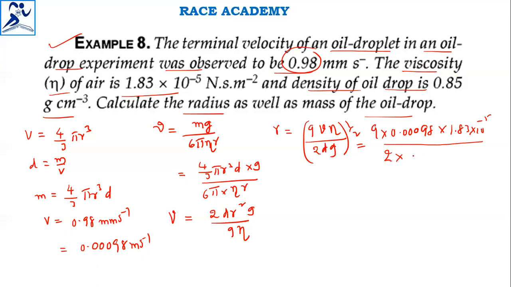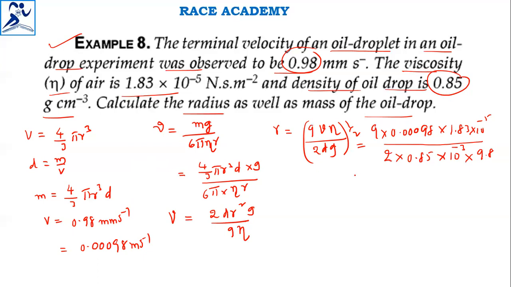The density given is 0.85 in grams; we convert into kilograms, it will become 10 power 3, into g value, gravity, that is 9.8.